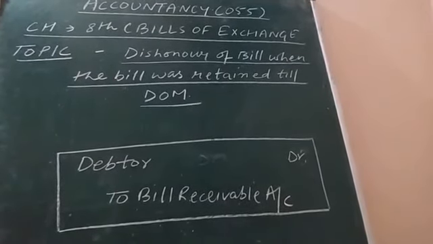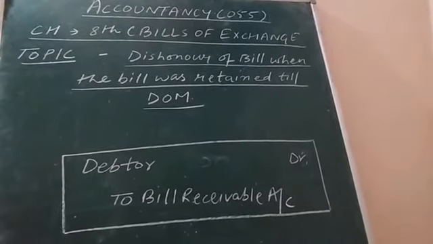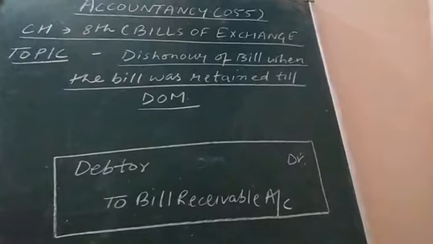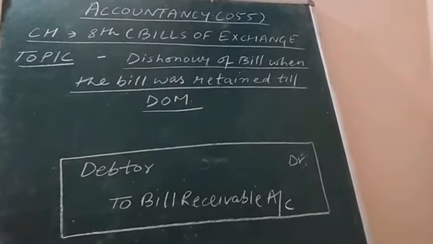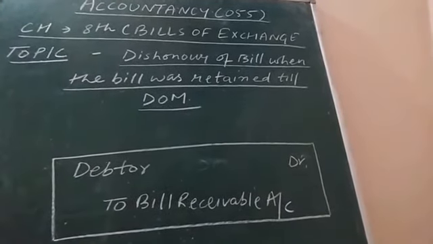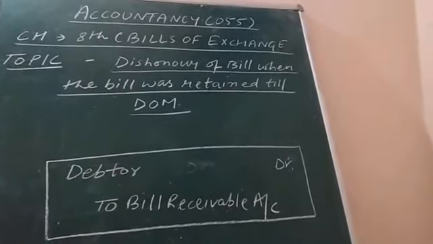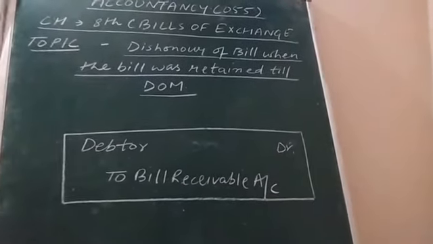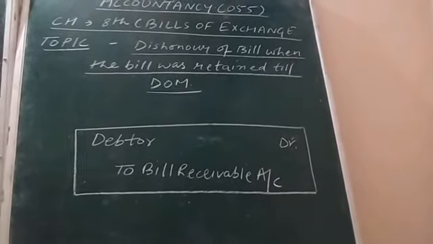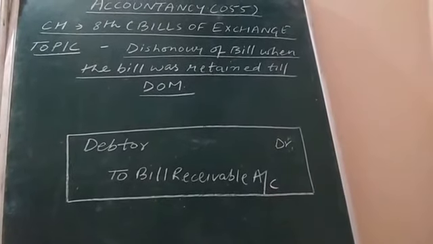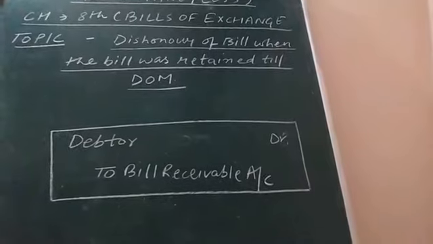Date of maturity, I have already explained how you can calculate it. Date of maturity is the 3 days of grace which are added to the due date of the bill, and the date which we get is known as date of maturity, right? This is the basic journal entry which needs to be passed when the bill is dishonored by the drawee. This will be further explained to you.